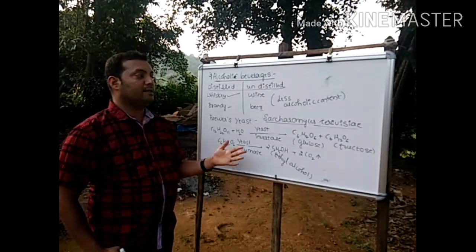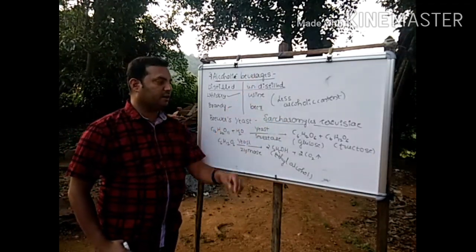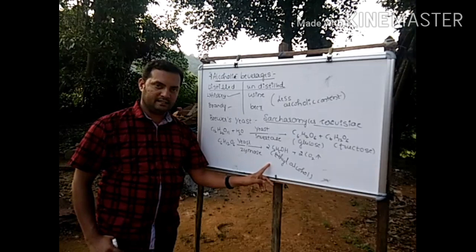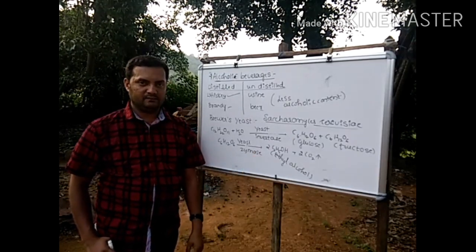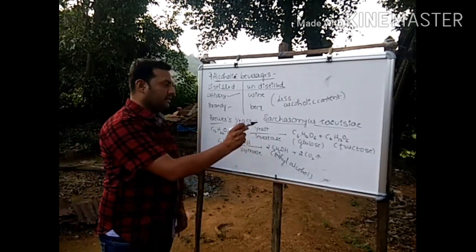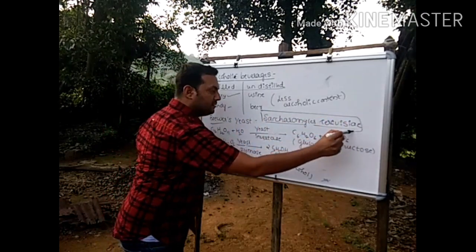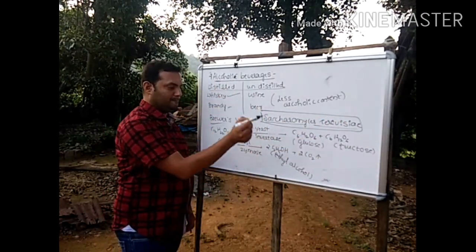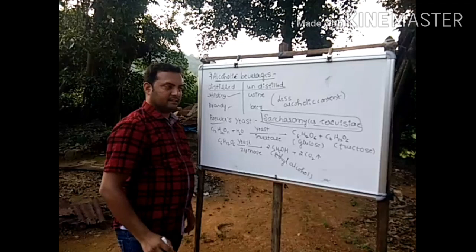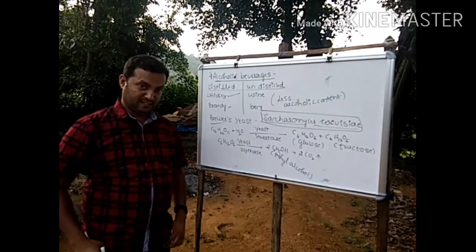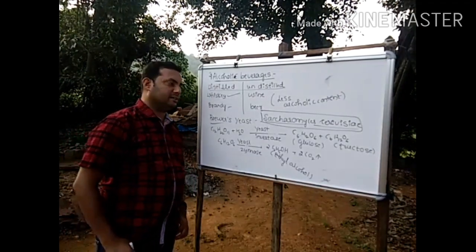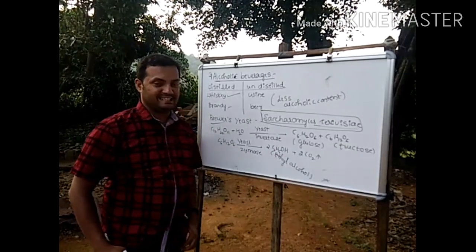Which microbe is used for the preparation of alcohol and how this process takes place, that we want to discuss here. The microbe used for preparation of ethyl alcohol is Saccharomyces cerevisiae, which is nothing but yeast itself.